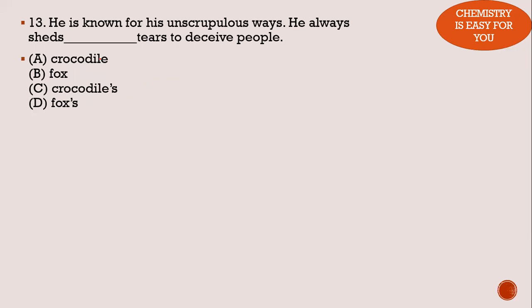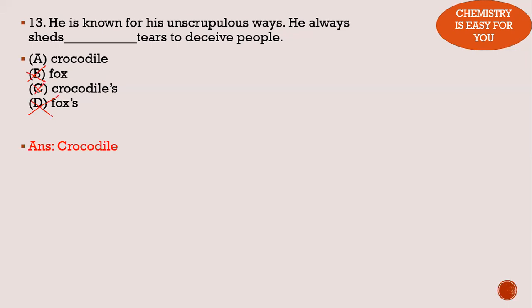He is known for his unscrupulous ways. So he always sheds dash tears to deceive people. This is a common phrase that is used. We know crocodile tears. So the answer is option A. Obviously, it's not B or D because we all know the phrase crocodile tears. But you need to know whether it is crocodile's tears or crocodile tears. For that, you need to be familiar with all sorts of idioms and phrases. So crocodile tears is the actual phrase, not crocodile's tears. Option A is the correct answer.